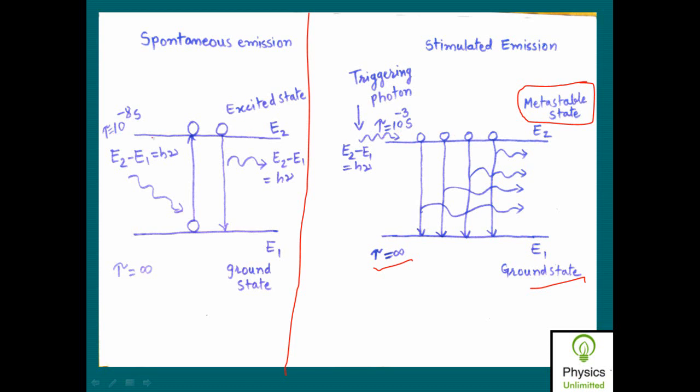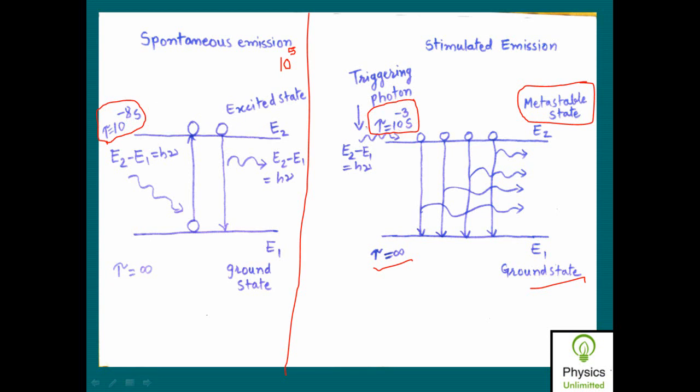Now just compare the lifetimes. Here the lifetime of an atom in the excited state is of the order of 10 raised to power minus 8 seconds, while the lifetime of an atom in the metastable state is of the order of 10 raised to power minus 3 seconds. So this time period is quite large as compared to that, though 10 raised to power minus 3 seconds is still a very small amount of time, but it is 10 raised to power 5 times more than 10 raised to power minus 8 seconds, isn't it?